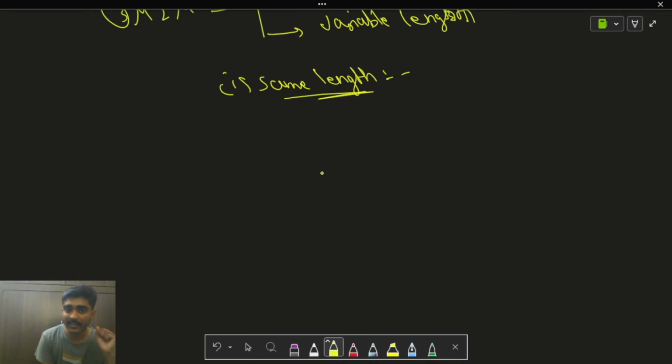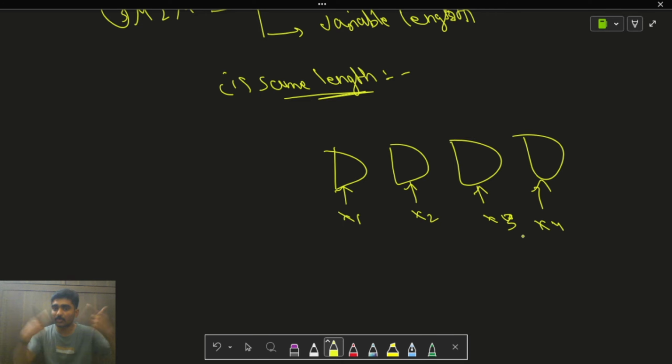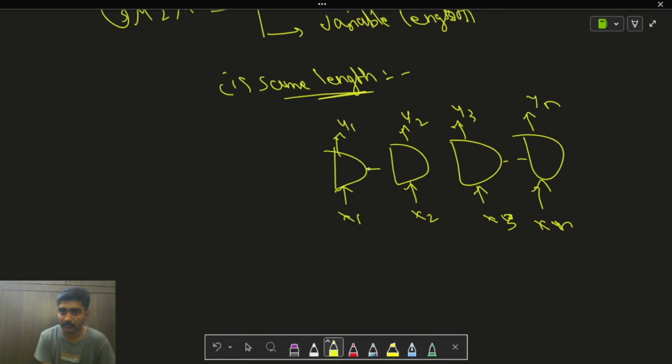Now let us see the architecture of this particular type. Let's say we have 4 recurrent layers, and this is my input x1. I'm continuously sending my input, and the output is also continuous. If I send x1, I'll get y1 as output, and continuously y2 and y3. Let's say it goes up to xn, and I'll get yn as the output.